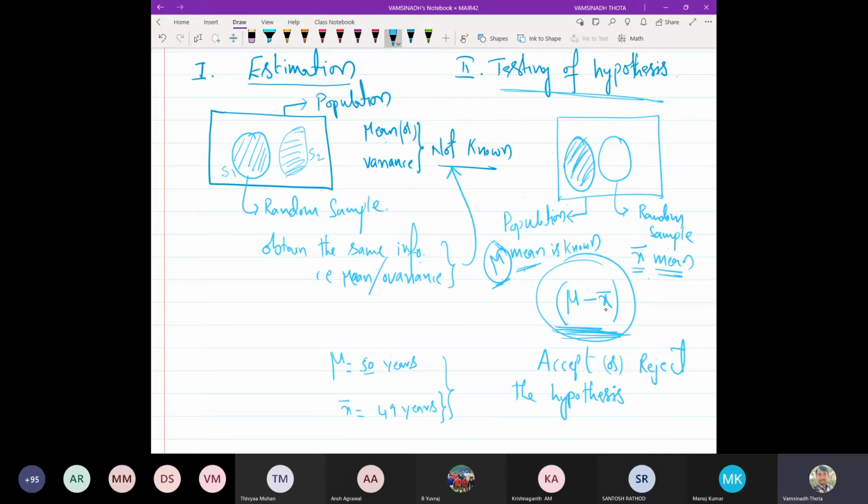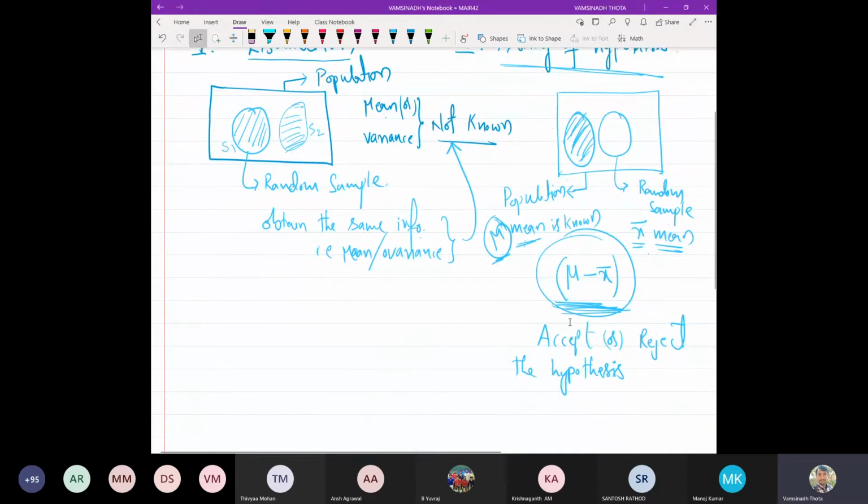So it depends on the situation. It is not about 1 year. If there is a difference of 1 year, should we reject, or if there is a difference of 1 month, should we accept? It completely depends on the situation, problem to problem. We have to formulate certain things mathematically, and based on that we are going to conclude at what level.